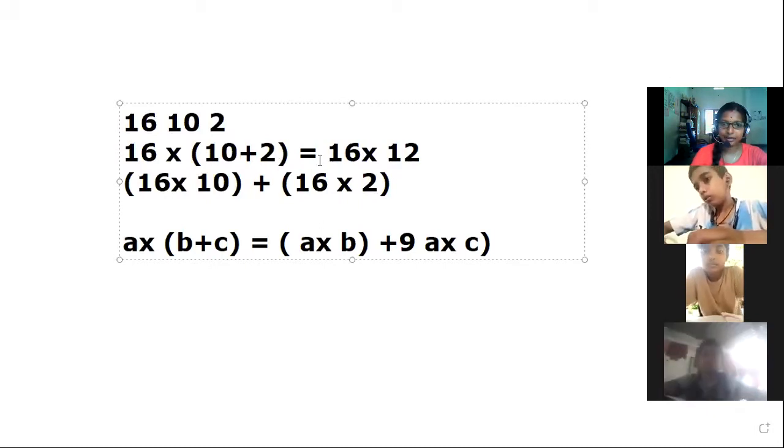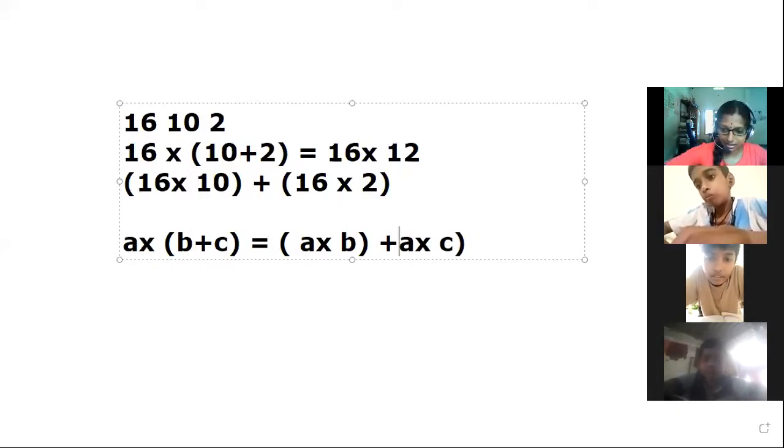Which ways can we find this? The first way is to find the sum of 10 plus 2 and multiply it by 16. That is the first way. And the second way is to multiply each term and then find its sum. That is 16 into 10 plus 16 into 2. In general, if A, B, and C are any 3 integers, we can find the answer as A into B plus, sorry, this is not a bracket, it's a bracket.